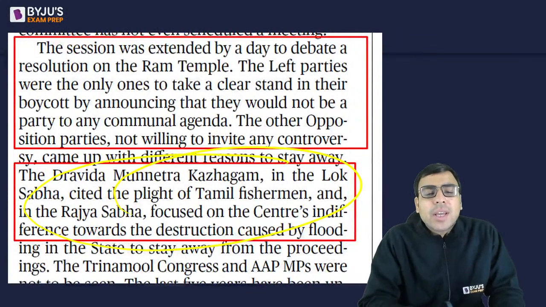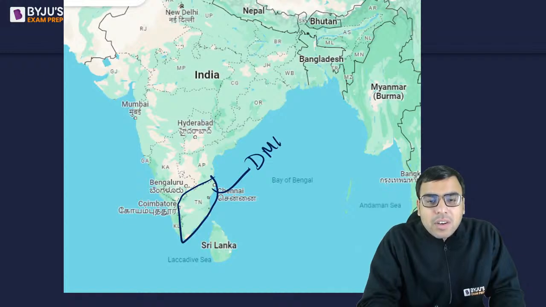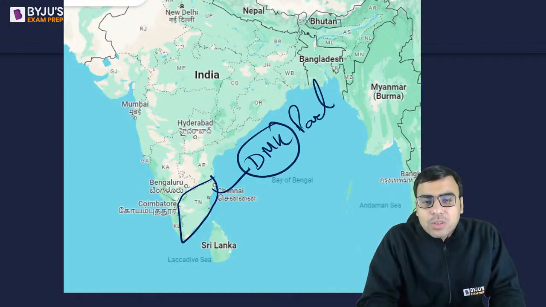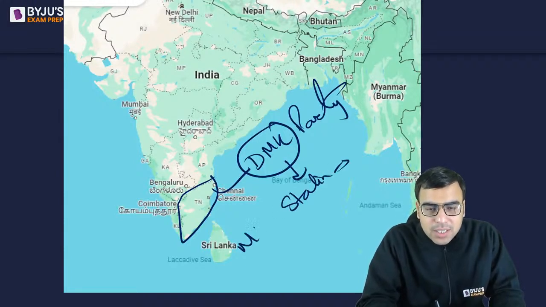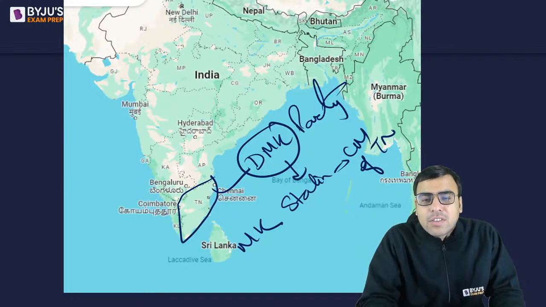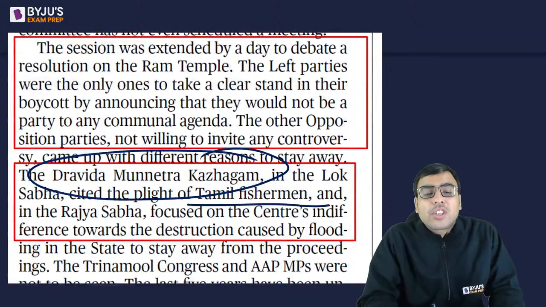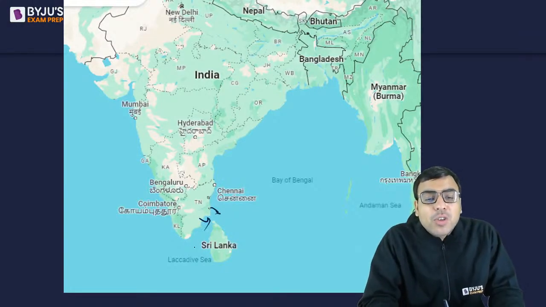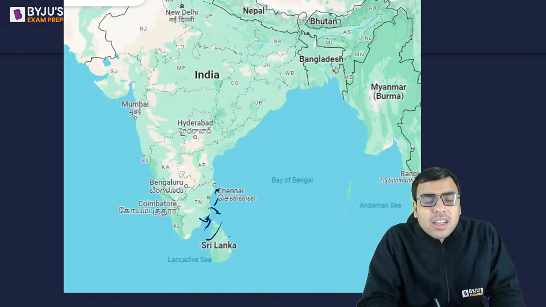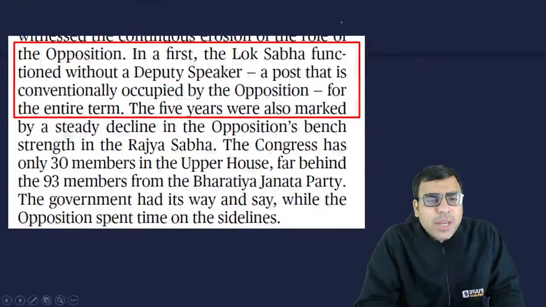Okay, then he's talking about DMK Lok Sabha MP talking about Tamil fishermen issue. There is a political party in Tamil Nadu called DMK, and it is actually in power also. MK Stalin is the chief minister of Tamil Nadu, and he's from that state. Okay, so one of the MPs actually talked about the issue of fishermen, because it's a long coast also. Sometimes a fishermen issue happens. यहाँ पर कई बार होता है श्रीलंका से, है ना? There are some issues, so they have raised these things. तो ये सब बात हो रही. So these are the things being talked about, है ना?